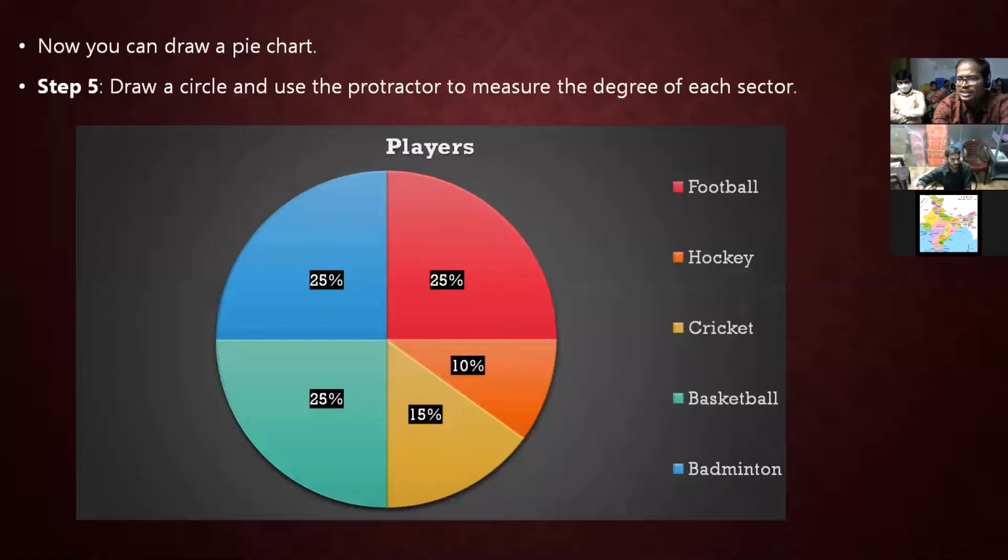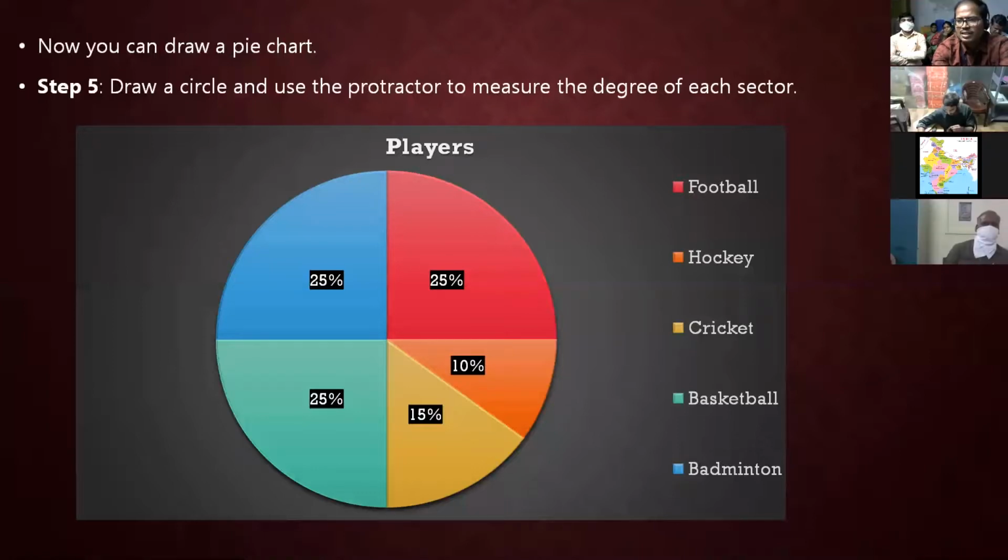On the right side you can see the players, with a color representing each game: football, hockey, cricket, and basketball. Even if a child does not know how many players there are, by seeing the picture they can understand clearly that the red color, the blue color, and this circle of students are all interested in the same game.